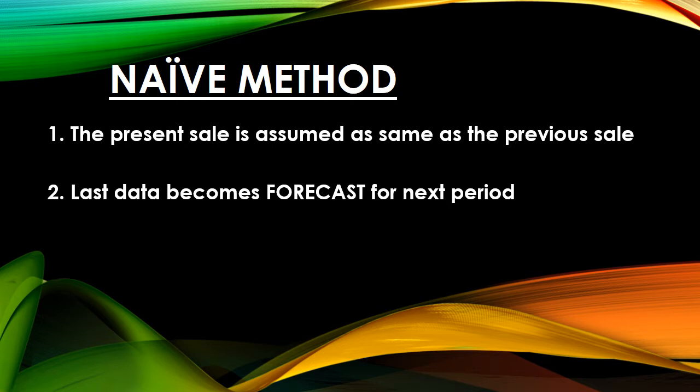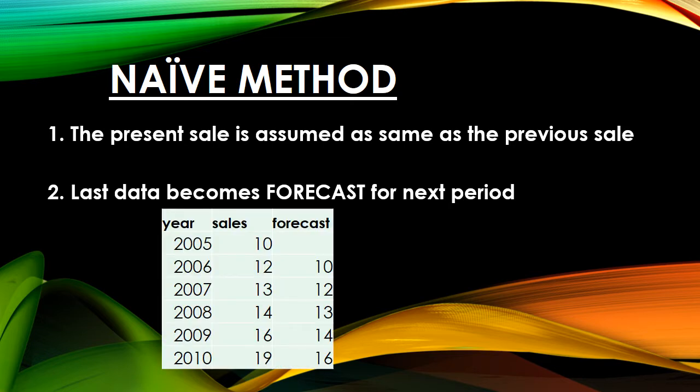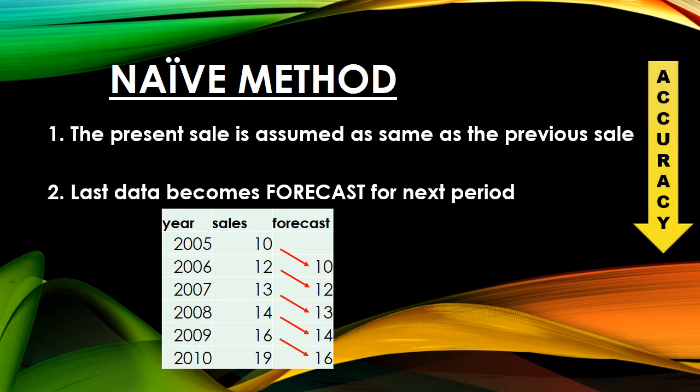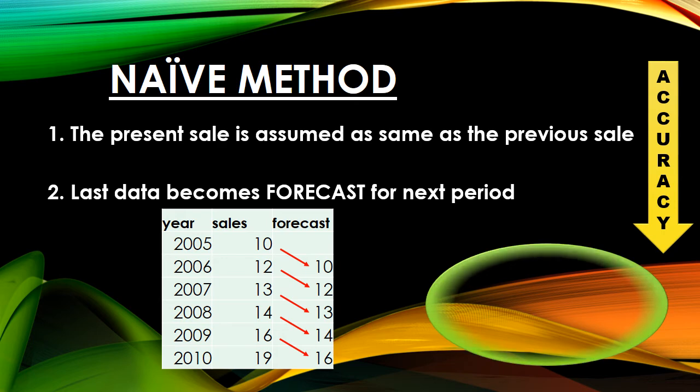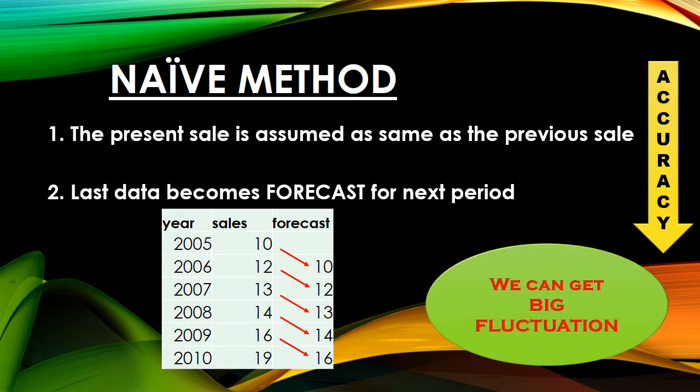We will take one example where the sales of year 2005 to 2010 are given. So the forecast of year 2006 will be the actual sales of year 2005. Similarly, the forecast for 2007 will be the actual sales for 2006 and so on. This method is not at all accurate. Obviously, there can be big fluctuations between the previous sales and the present sales. So this was all about the naive method.